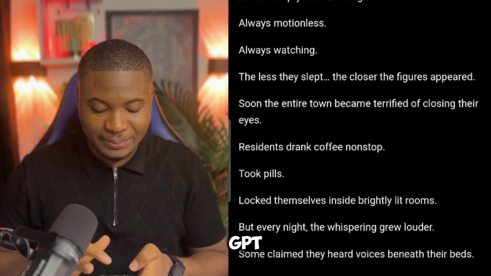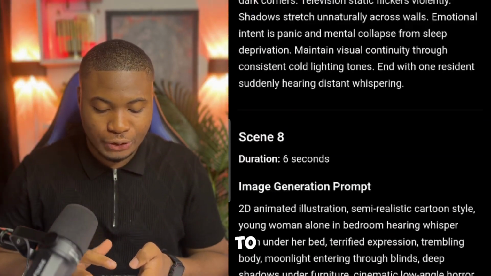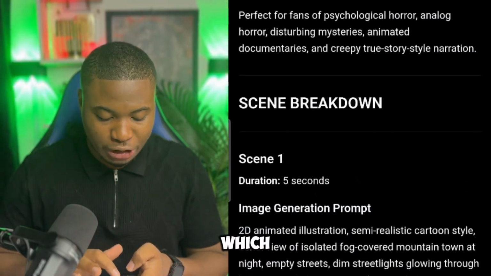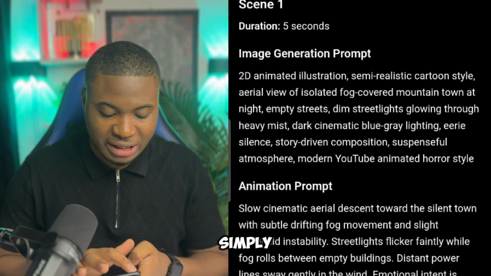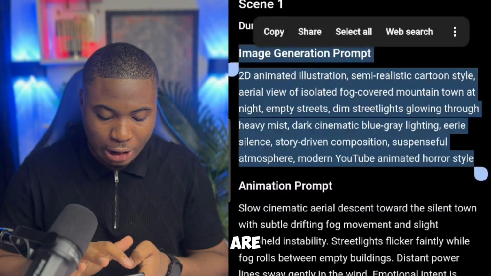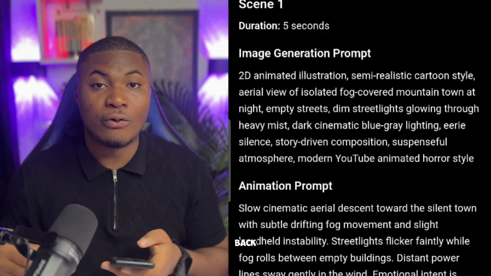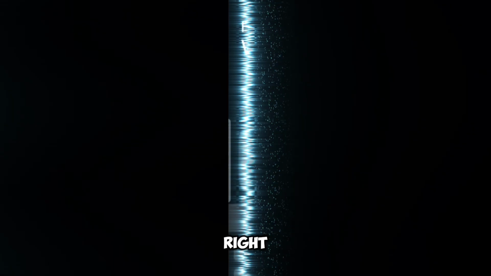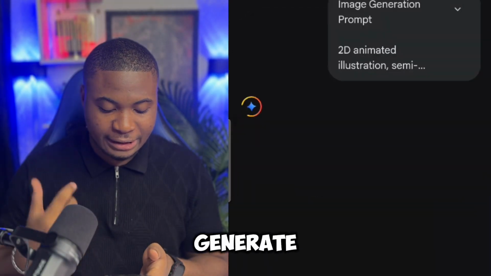Right now, ChatGPT has written that for us. What you are going to do now is to copy the exact image prompt, which is the image generation prompt. Simply copy it and start generating images for us. So we are going to copy this and then go over to any software of your choice, but for me, I'm going to be using Gemini. Right here in Gemini, I'm going to simply generate the prompt.